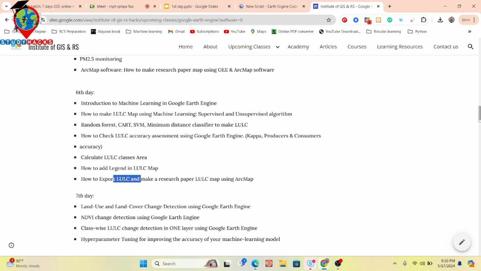Okay, as well as we talk about hyperparameter tuning for improving the accuracy of our machine learning model. So this is our full syllabus. Okay, I will try to complete all of those things within 7 days.